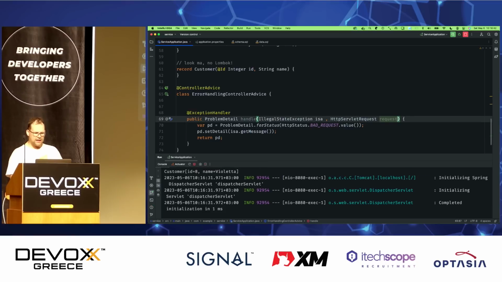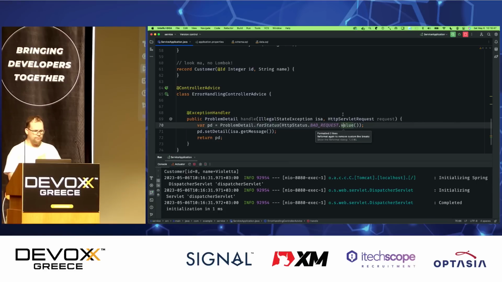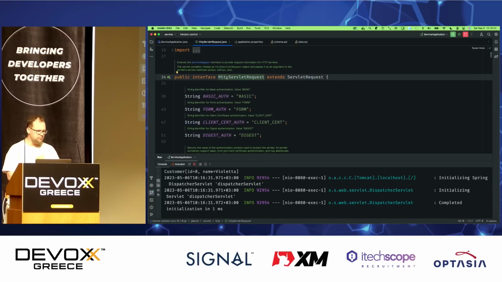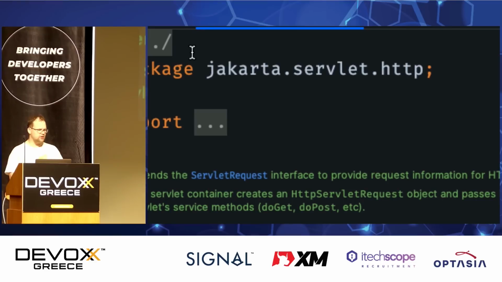Another thing that I might want to do is to capture the context associated with the error. And so to do that, I can inject the current HTTP servlet request. Again, is this special? No, except it kind of is. You see, one of the big things about this HTTP servlet request is that the package is different now. If you've ever used the servlet API, then you know it used to live in javax.servlet.http. And they've changed this. And it's not a technical problem, it's a political problem, right?